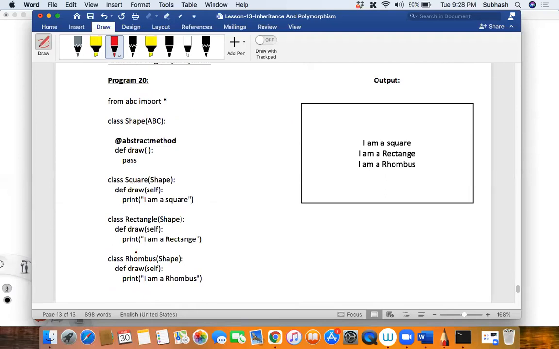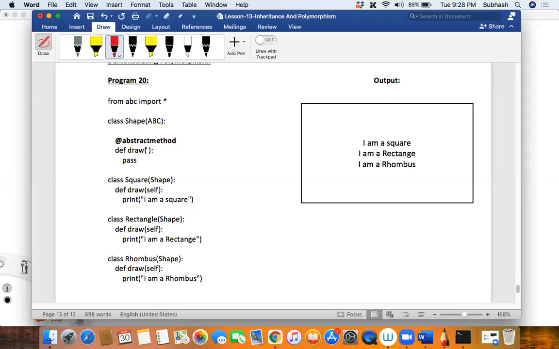And what kind of class is the Shape class? It is an abstract class, right? Does it make sense to create this Shape class as an abstract class? Yes, because assume I'm creating an object of the Shape class, then what kind of shape will I be creating? There is no particular shape that comes to my mind. So obviously I should make this class an abstract class, isn't it? And that is the reason this becomes the abstract base class.